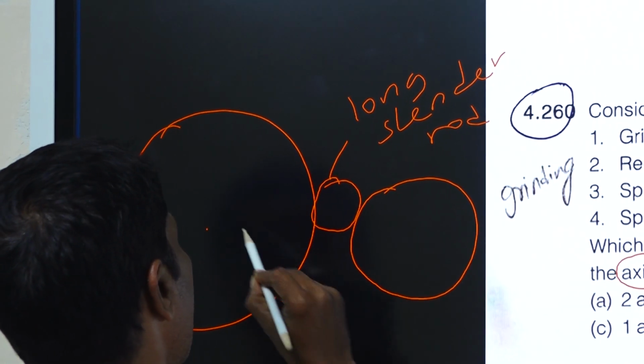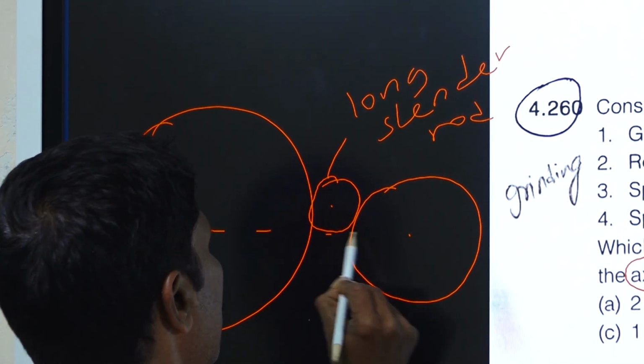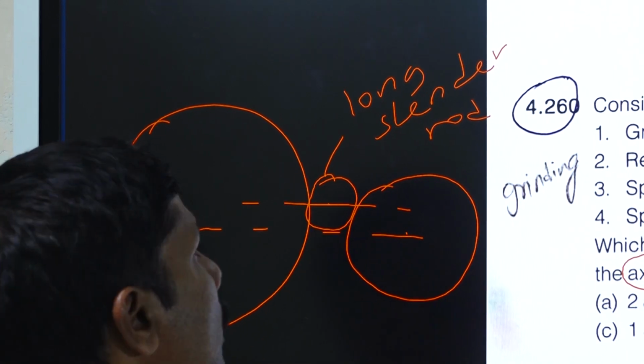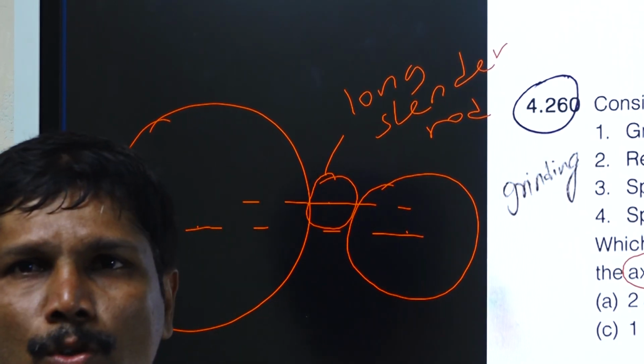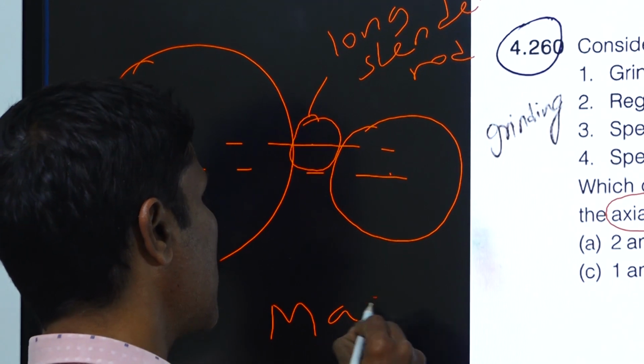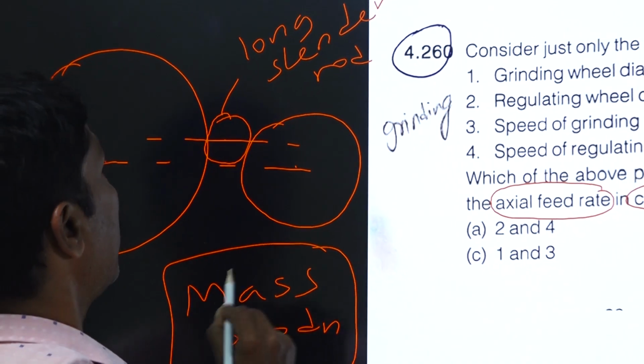And this is center of the grinding wheel and this is center of regulating wheel and center of workpiece. So the center may be deviated to a certain distance. This is the operation used for mass production. So these are some of the features for the centerless grinding.